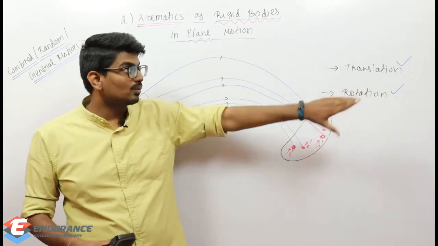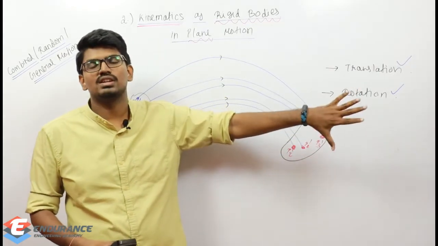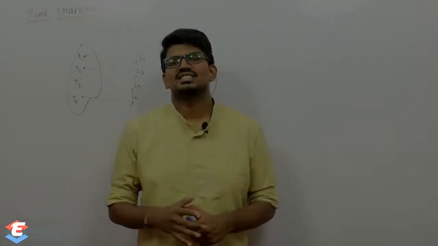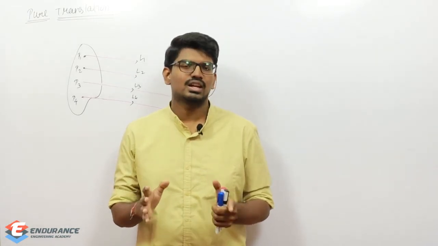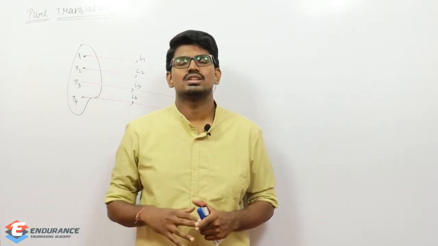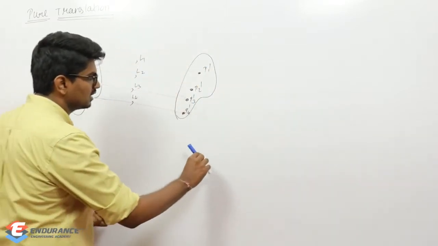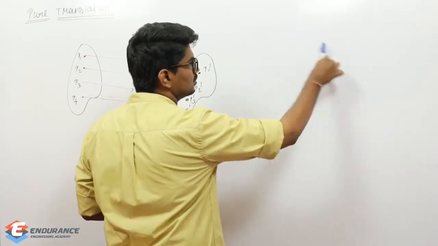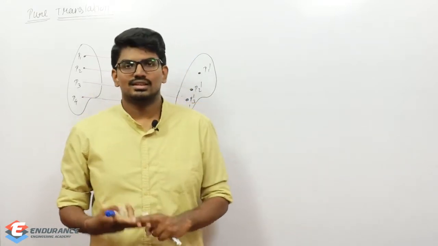So first we will define what is meant by pure translation and pure rotation. Then we will combine them so that we can see Newton's approach, and then we will go for Euler's approach. So let us understand what is meant by pure translation. See, as we have seen, general motion is going to happen. General motion means what? Suppose this is the body, a body can travel like this. In general it can travel. If it moves like this, then it has both rotation and also translation.